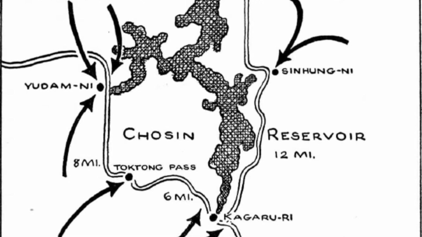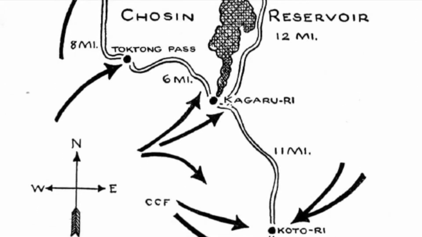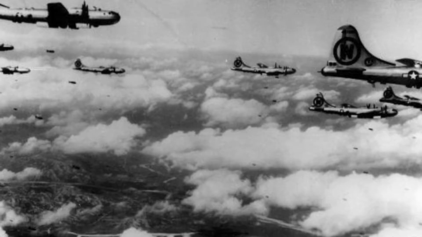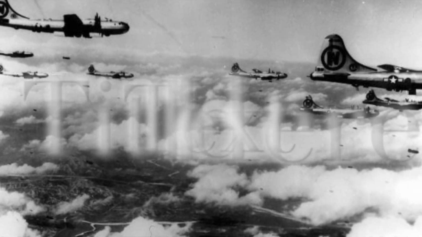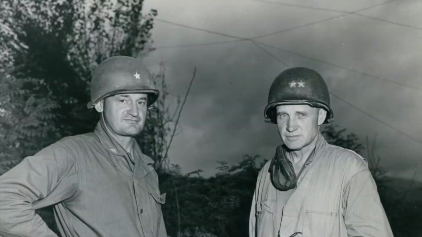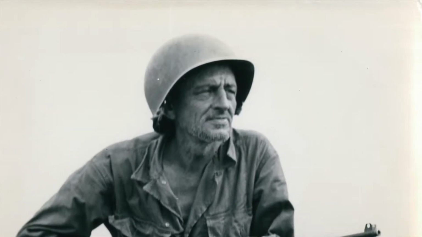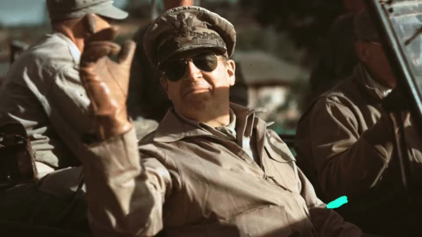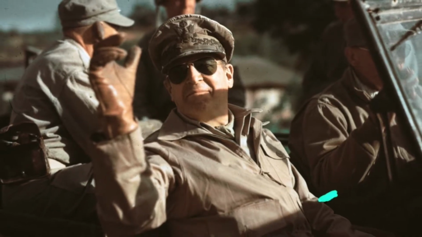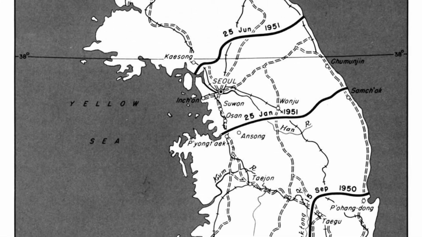MacArthur had a strategy to land UN forces behind enemy lines, but the Pentagon opposed him. MacArthur did not care what the Pentagon thought and proceeded with his plot. First, a wave of aircrafts carried over Incheon and landed UN troops behind enemy lines, while the 1st Cavalry attacked from the other side and distracted North Korean forces. In the end, MacArthur and the US were successful in the Battle of Incheon, pushing Northern forces out of Incheon.